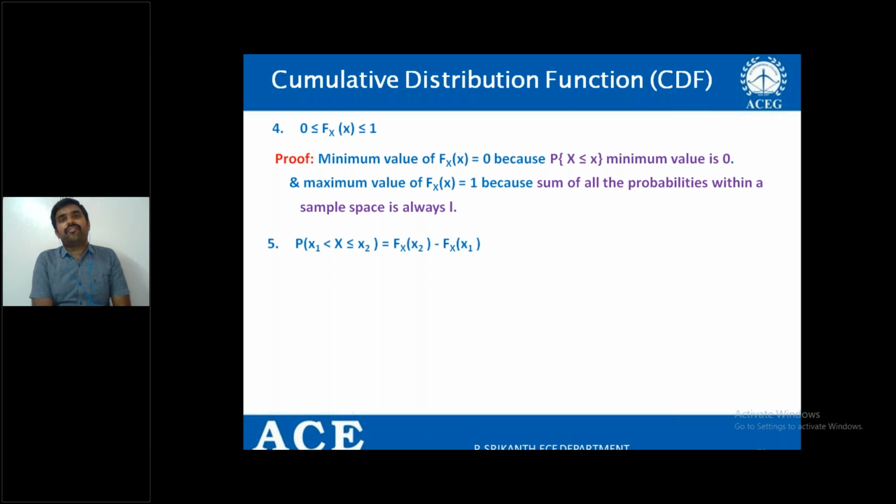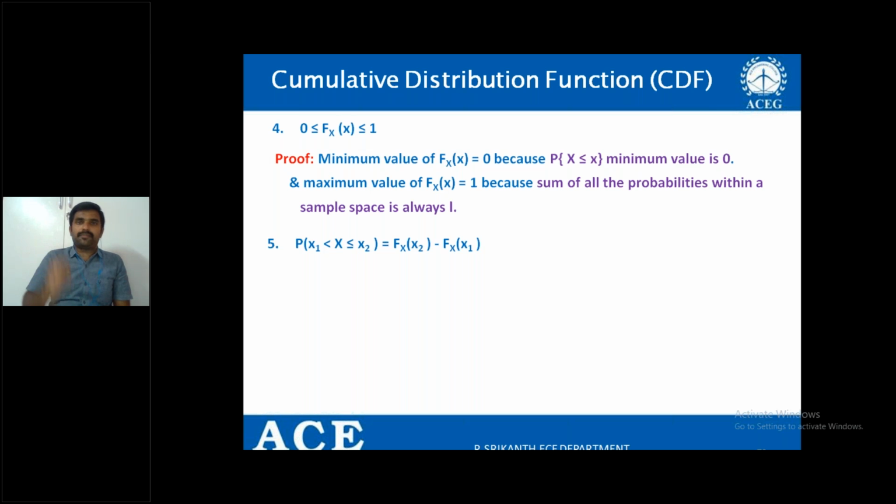Coming to the fifth property, if you have the distribution function, for example, an experiment is done, one real-time experiment is done.